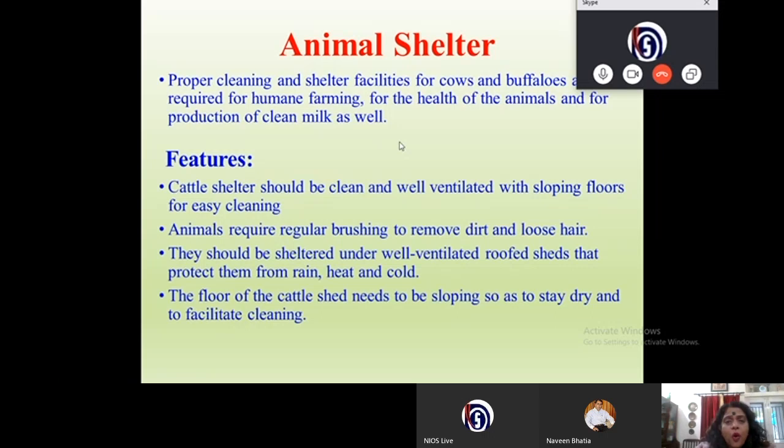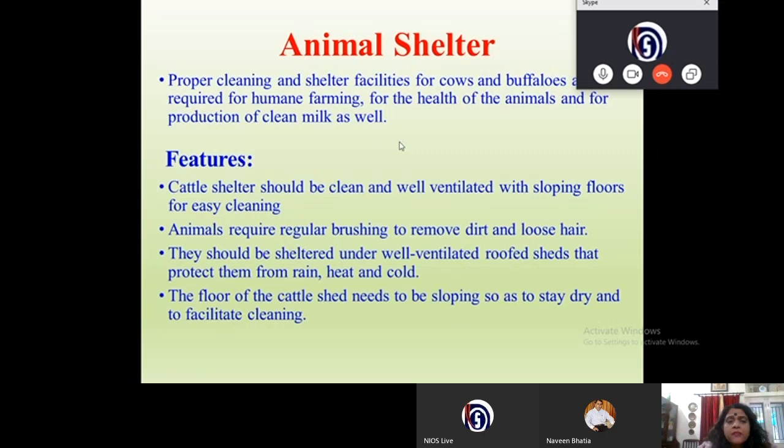So, if you want the cattle to give high yield, then they should have proper animal shelter, and proper cleaning and shelter facilities should be provided to the cows and buffaloes. Why is it required? Because if the shelters are clean, then the pathogens will not attack the cattle.